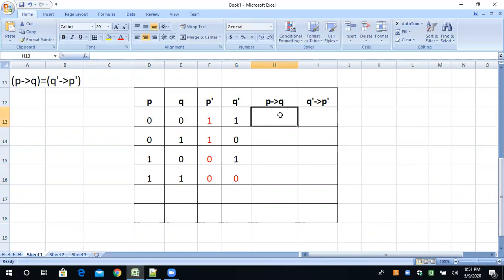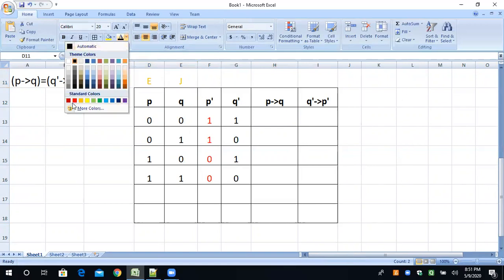P conditional Q means if P then Q. So I will solve this situation by the previous example, eligible or job. So it is the eligible column and it is the job column. And I'm just changing the color to understand better.